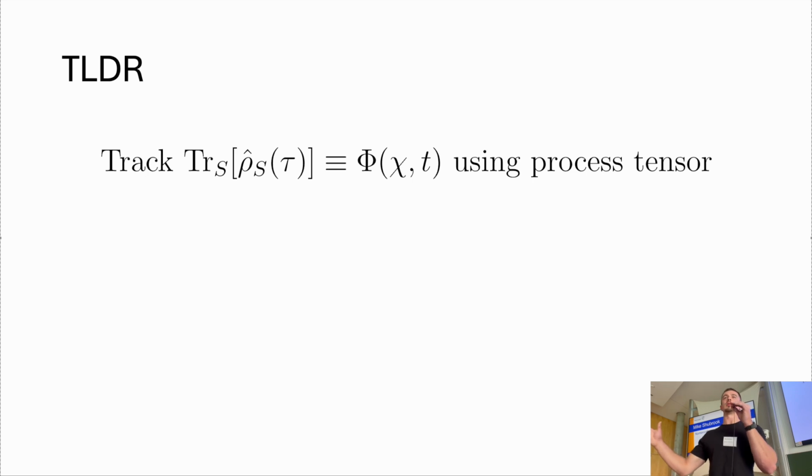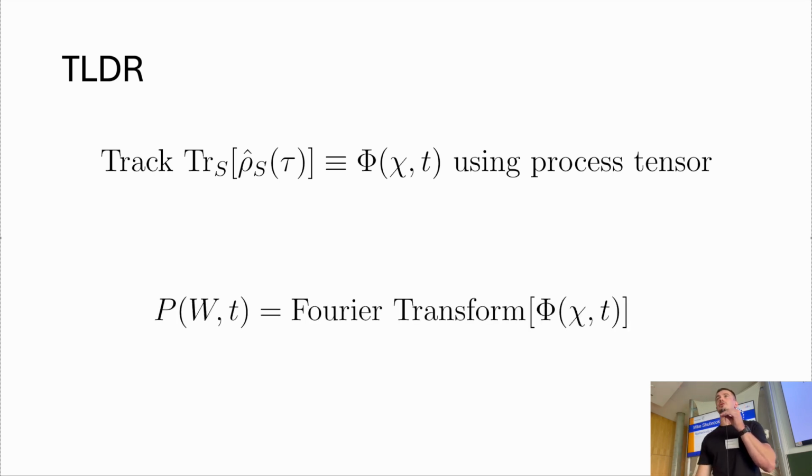Okay, so I'm aware that some people might not have understood anything I said because maybe the explanation is too fast. So I've just got 2 lines which tell us pretty much everything we need to know. We can track this generalized density operator, rho s of tau, using a process tensor. So a numerically exact way of tracking the state. Take the trace of it and you get this characteristic function. If you have this characteristic function and you Fourier transform it, you get the probability distribution, you get your work statistics. So in that way, you've now got numerically exact work statistics.